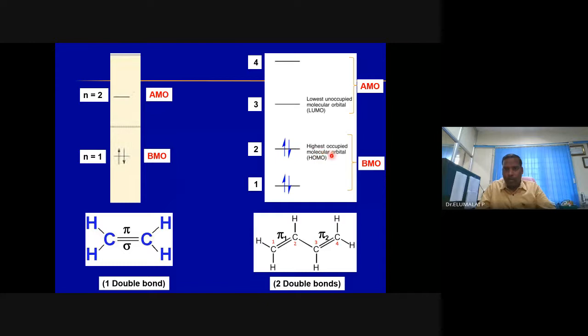HOMO, highest occupied molecular orbitals, filled with electrons. Here only 1 double bond, so the highest occupied orbital is only 1. Here 2 double bonds and 2. And when we have 2 bonding molecular orbitals, there will be 2 corresponding anti-bonding molecular orbitals. This is the lowest energy anti-bonding molecular orbital, n corresponds to 3, then the higher one, n corresponds to 4, etc.